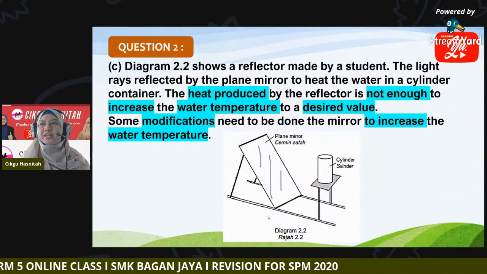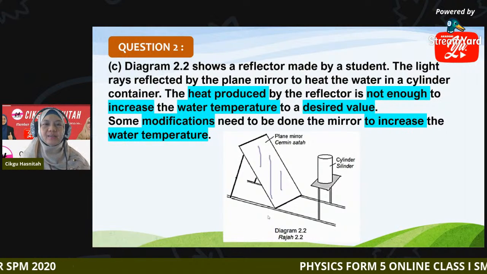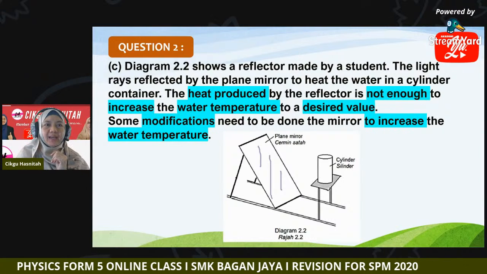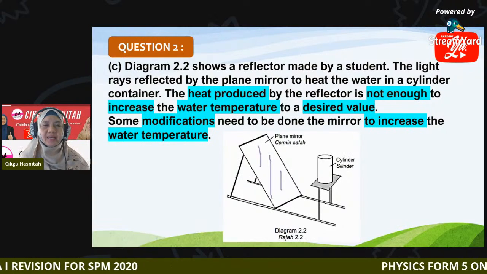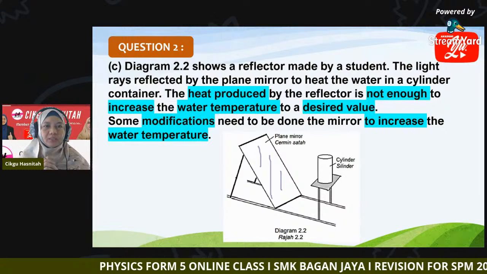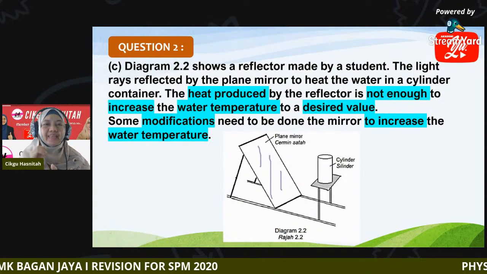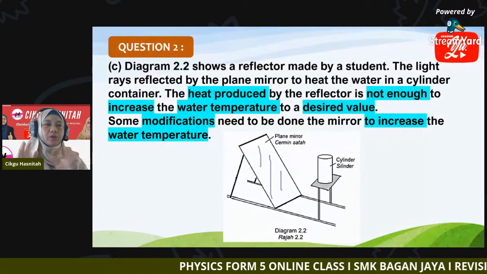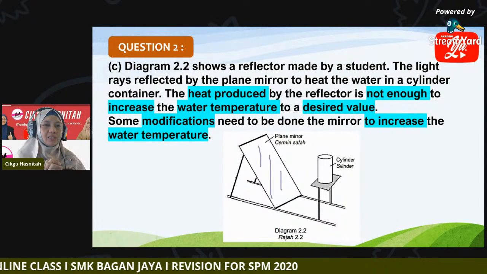Okay, next, let's go to C. Now it's an application. We have diagram 2.2. It shows a reflector made by students. The student made a reflector from a plane mirror, and the light rays reflected by the plane mirror are used to heat the water in a cylinder container. The cylinder is placed in front of the mirror and contains water. But the problem is the heat produced by the reflector is not enough to increase the water temperature to a desired value.